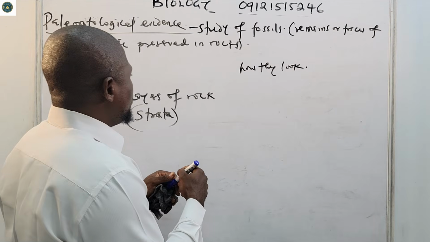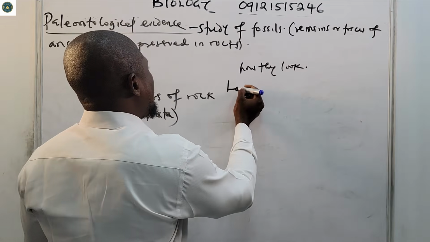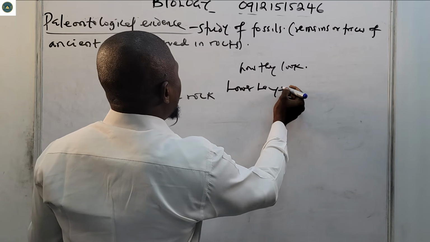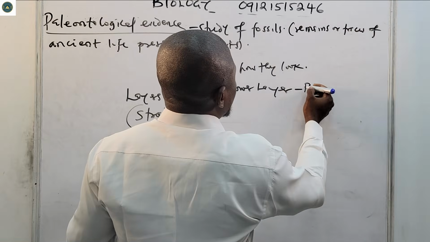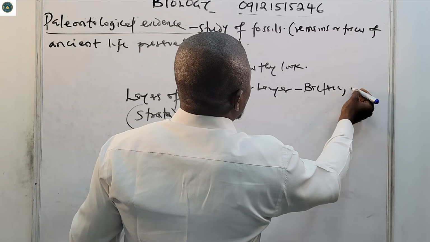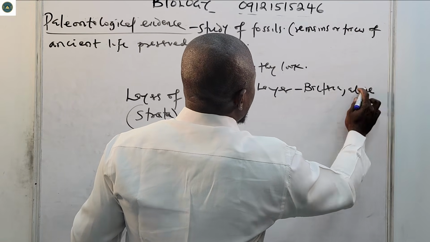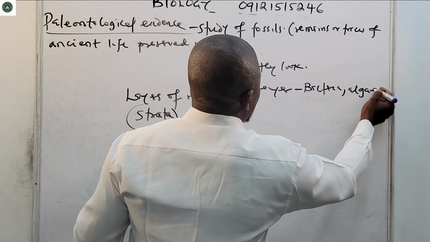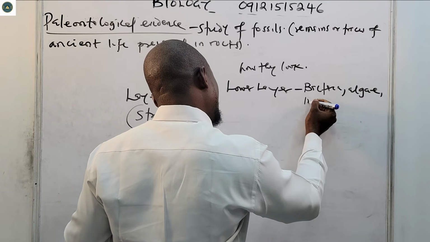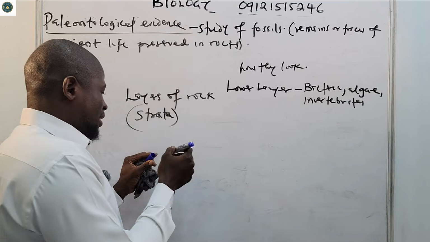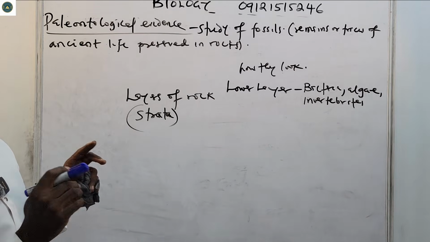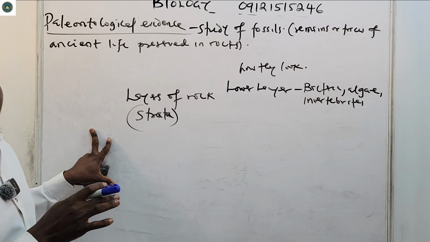Some examples of organisms found in the lower layers are bacteria, algae, and invertebrates.